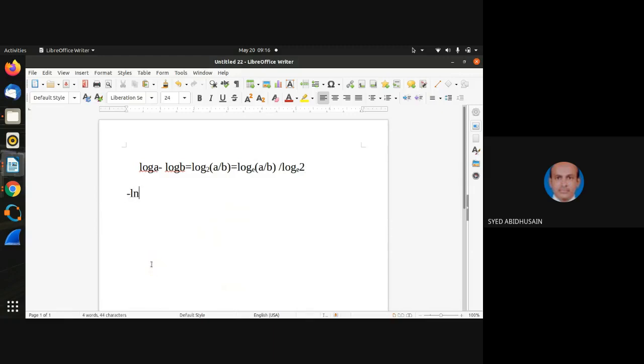Minus ln of x can be written as ln of x to the power minus 1. What is happening here?